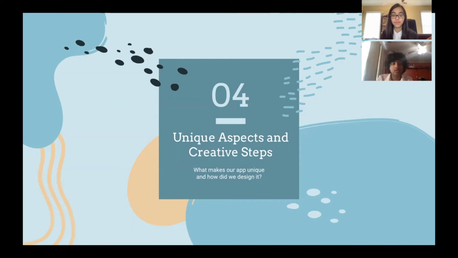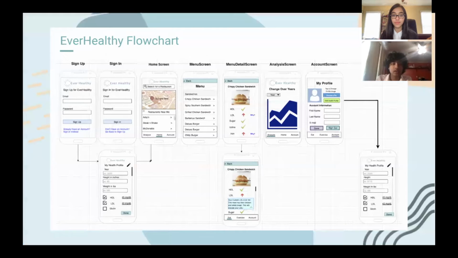Everhealthy is unique compared to its market competitors in many different ways, on which we'll elaborate. What makes Everhealthy unique and different from all other dietary apps in the market is that it offers personalization based on an individual's current health levels. While other apps may focus on generic nutrition plans that don't cater to specific needs, Everhealthy takes the user's health reports into account while making recommendations.